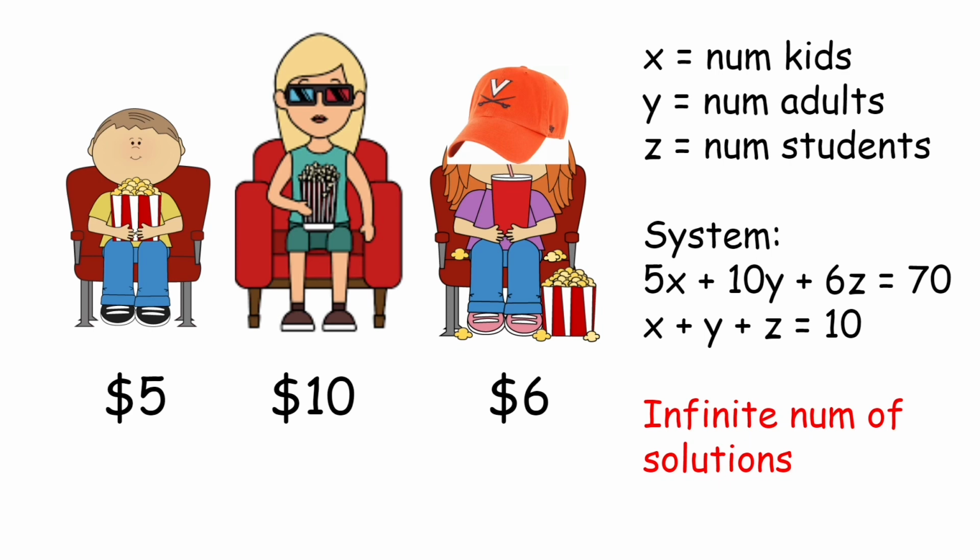Okay, so you remember when I said in this example that there were an infinite number of solutions? Well, we can kind of make that a little more specific. Like obviously one of the solutions isn't 0, 0, 0. We're gonna have to have more than one person to have this add up to 10 people. But how do we characterize the solutions if there's an infinite number of them?